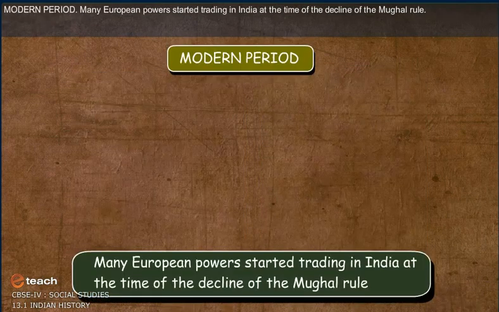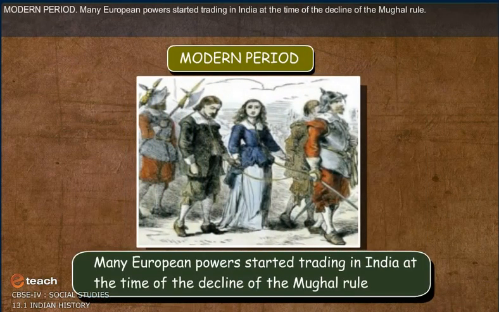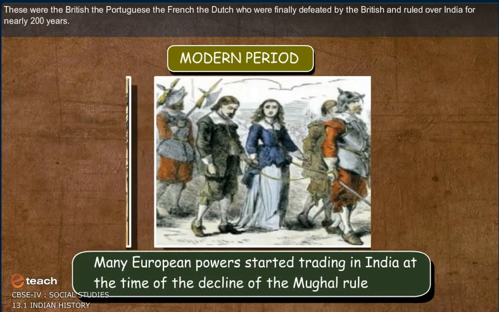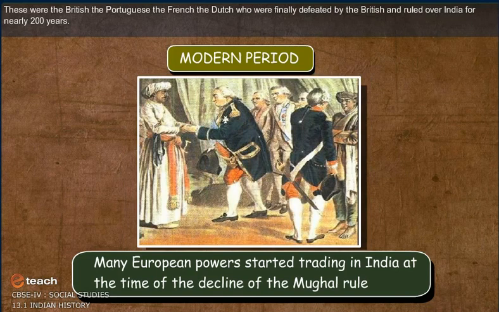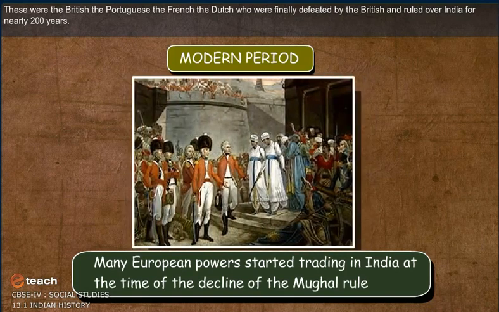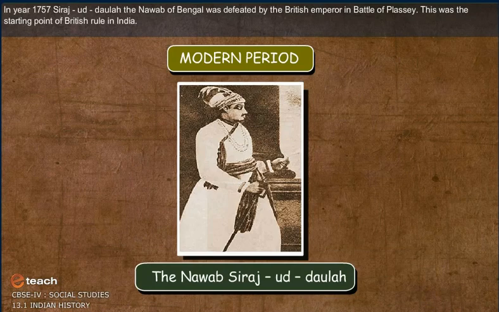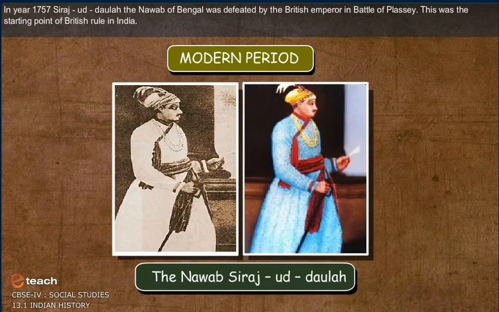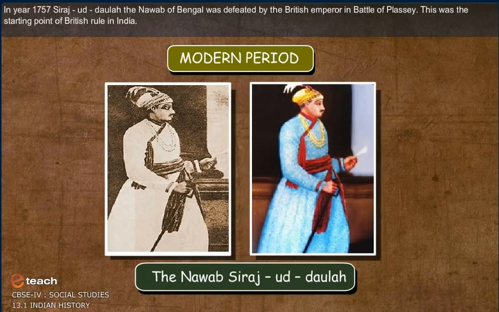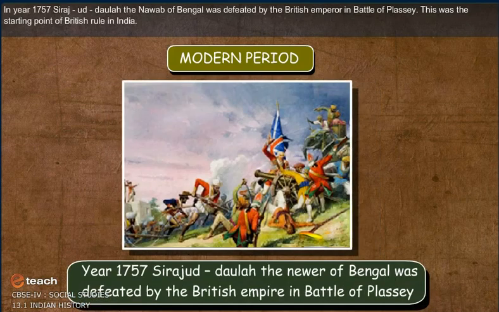Modern period. Many European powers started trading in India at the time of the decline of Mughal rule. These were the British, the Portuguese, the French and the Dutch, who were finally defeated by the British, who ruled over India for nearly 200 years. In 1757, Siraj-ud-Daulah, the Nawab of Bengal, was defeated by the British in the Battle of Plassey. This was the starting point of British rule in India.